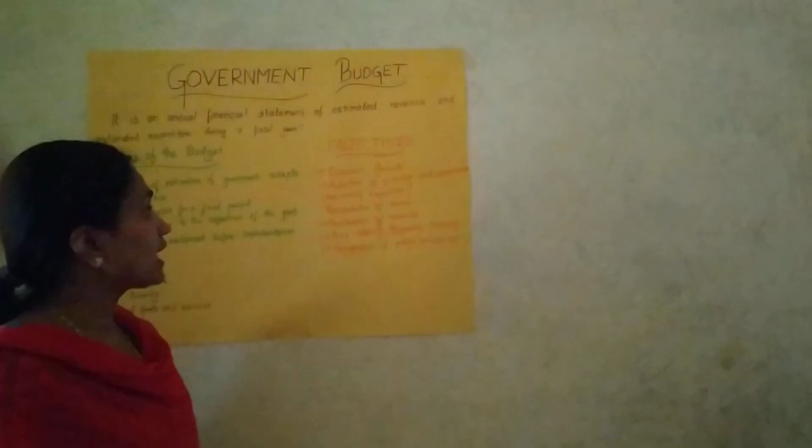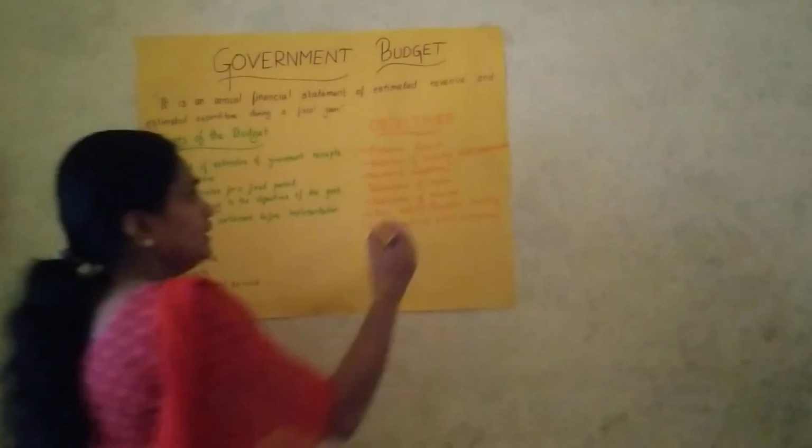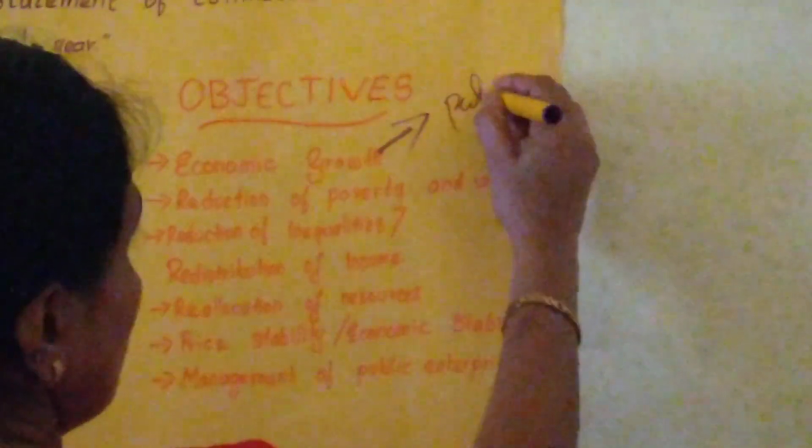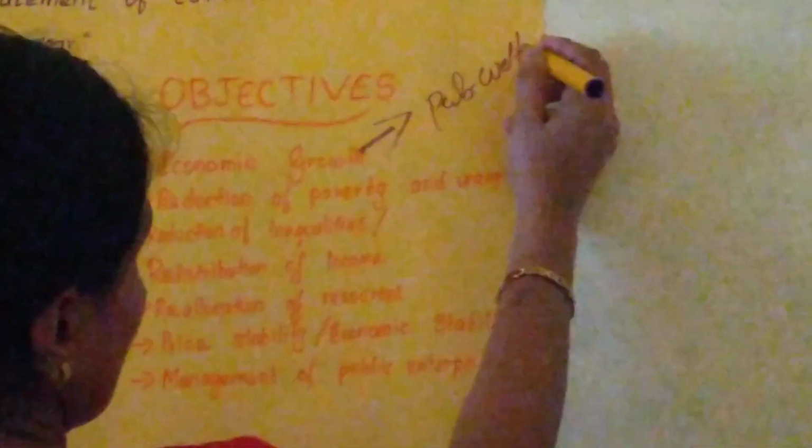When we think about economic growth, the first and foremost thing is increasing public welfare, that is, providing public welfare to the people in the country.